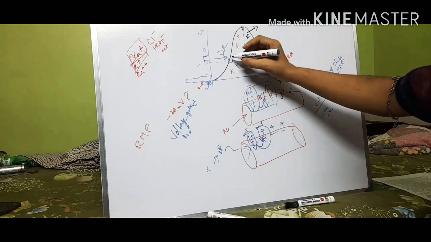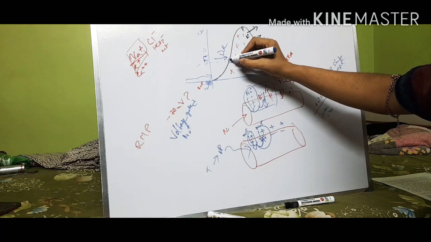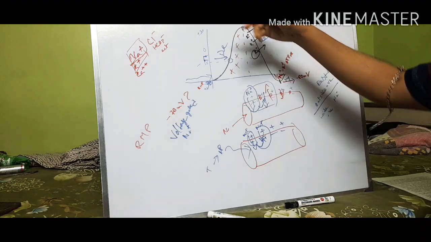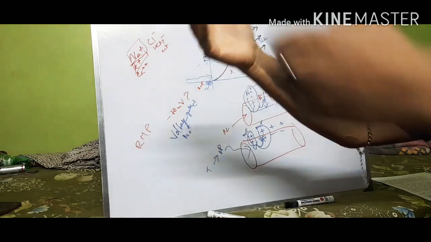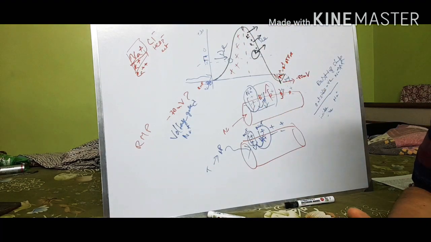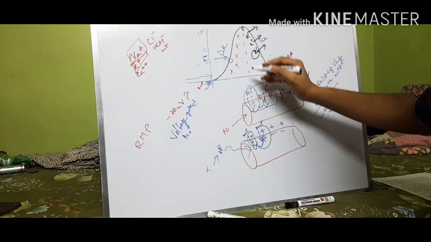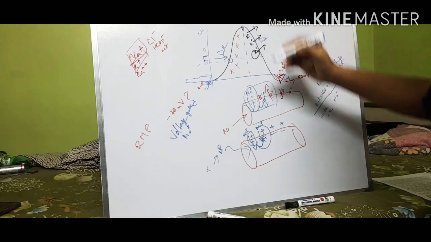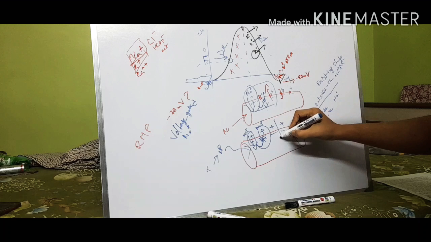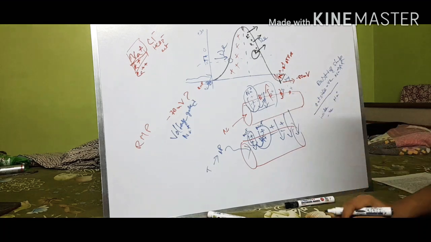Here, at this point all the sodium channels become activated. As we discussed, the sodium concentration outside is very high. So all the sodium channels are open, and the sodium from the outside rushes inside.